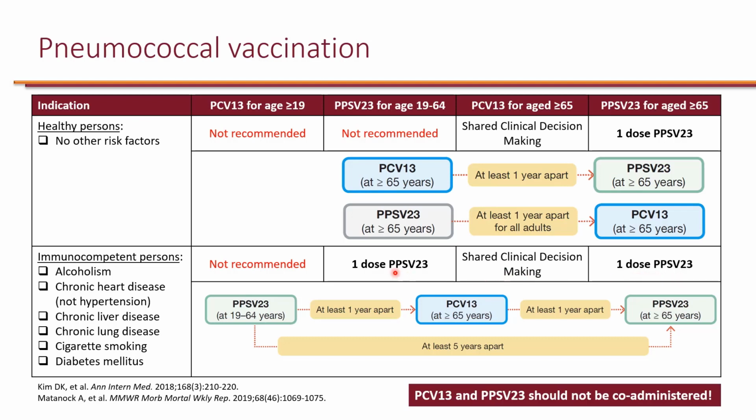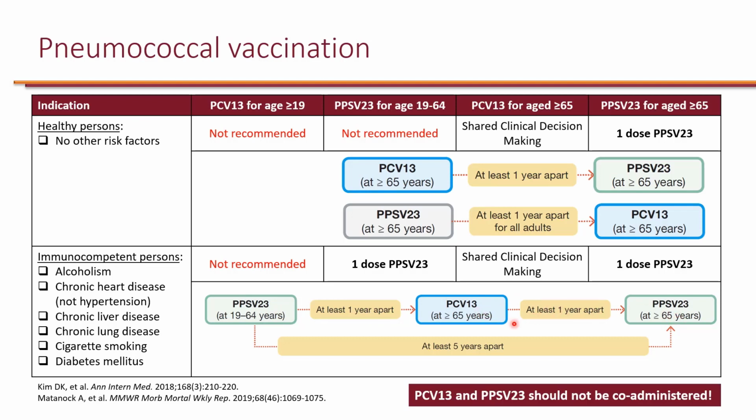Now, at this point, because these patients are indicated to receive 1 PPSV23 prior to 65, it's important to keep in mind that if you decide to give PCV13, it needs to be at least 1 year after PPSV23. And then the PPSV23 has to be at least 1 year after PCV13.